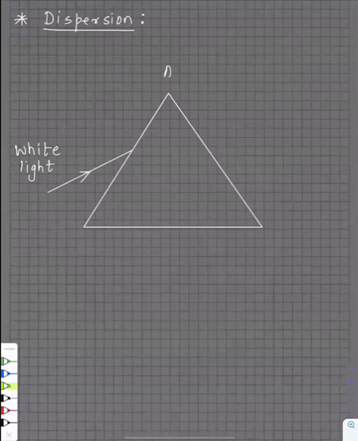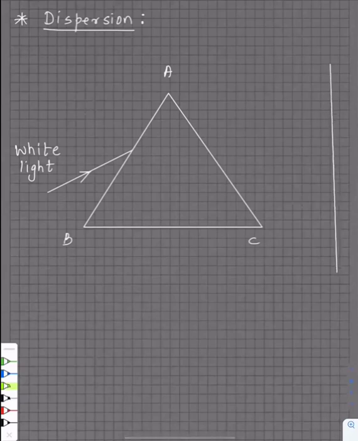Now, when you pass this white light through a prism, what do you get over here? What do you notice over here? What will you get, guys? You'll get 7 colors, which are the rainbow. What are those colors called? Vibgyor. And so popular these colors are, there are schools also named after them, if you have heard of it, Vibgyor High School.